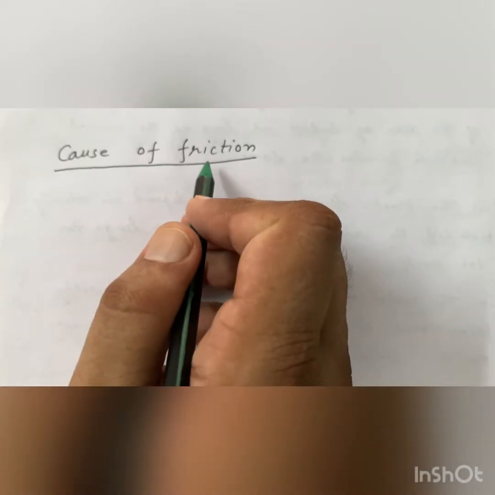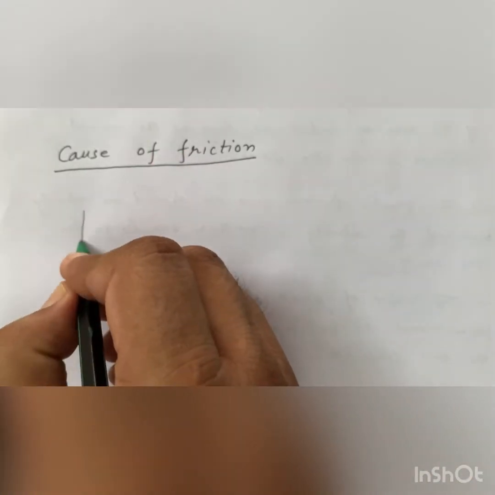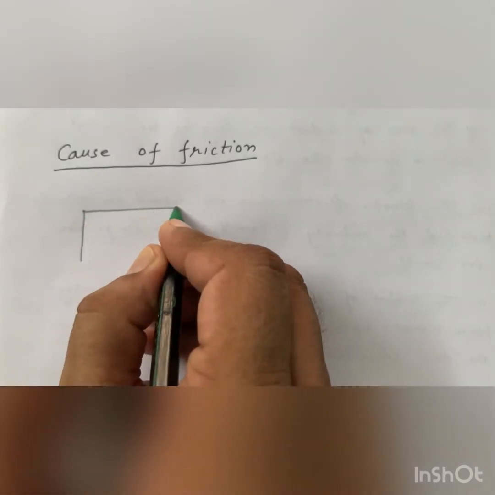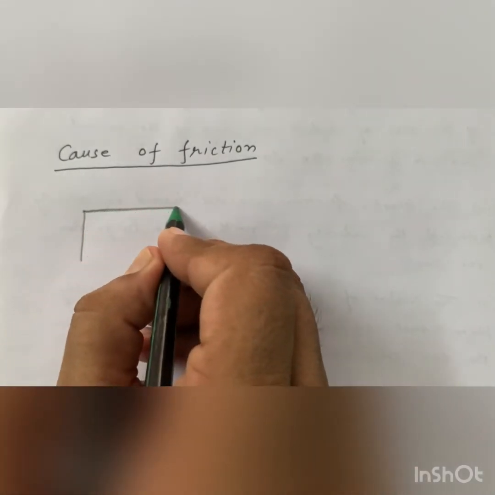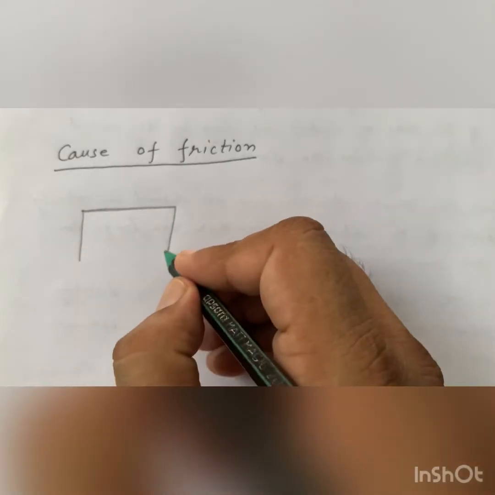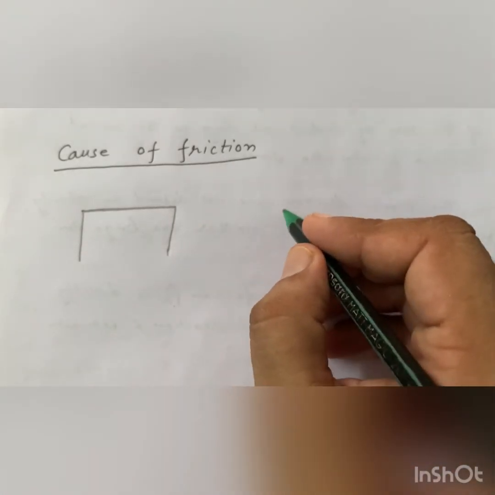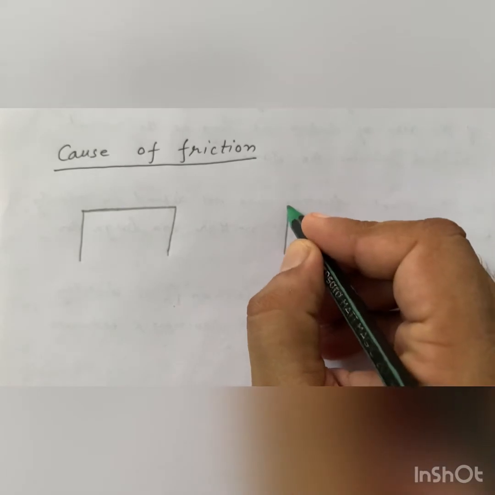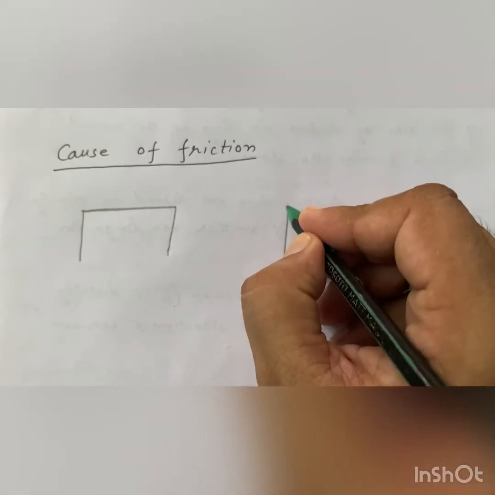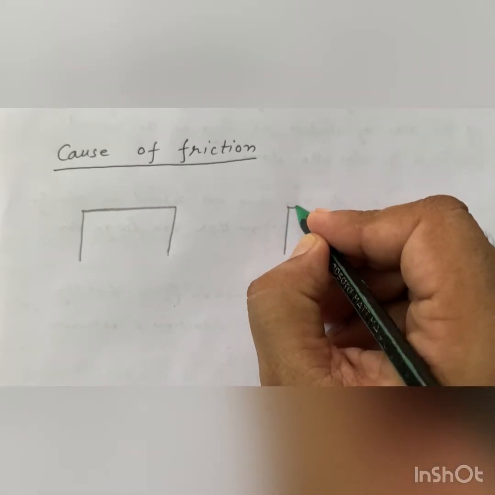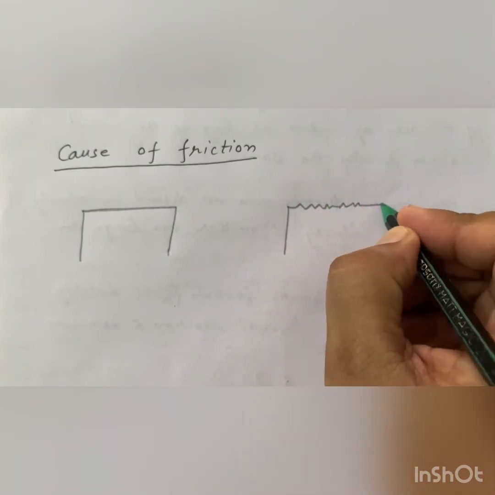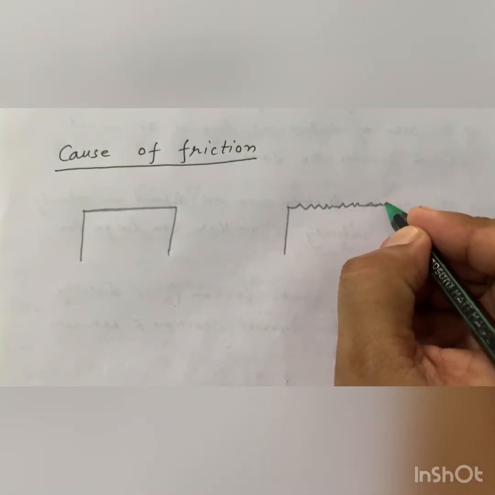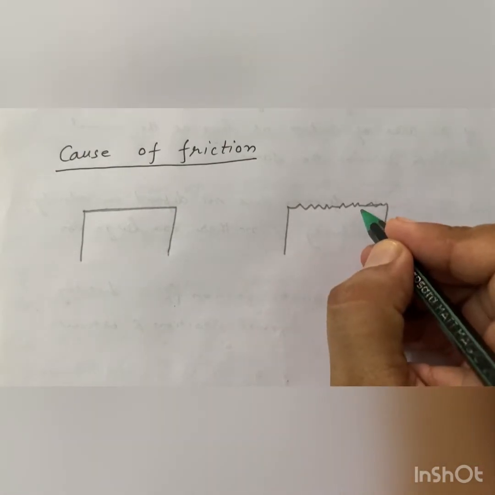Cause of friction: a surface which may look smooth to the naked eye, but when we see this surface through a powerful microscope, a large number of grooves or irregularities are there on the surface.